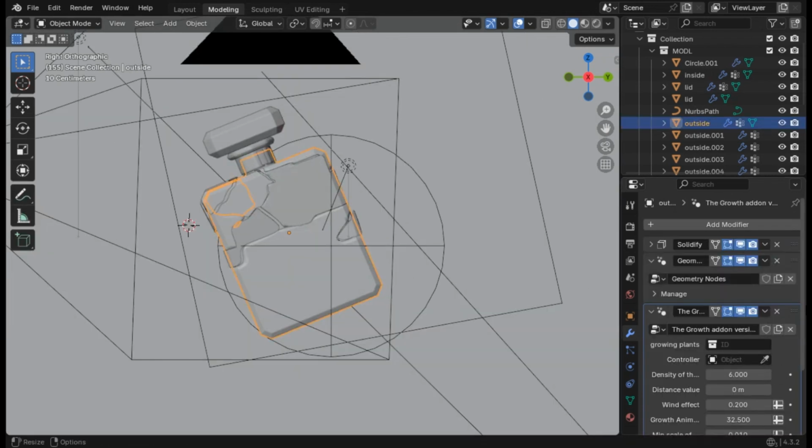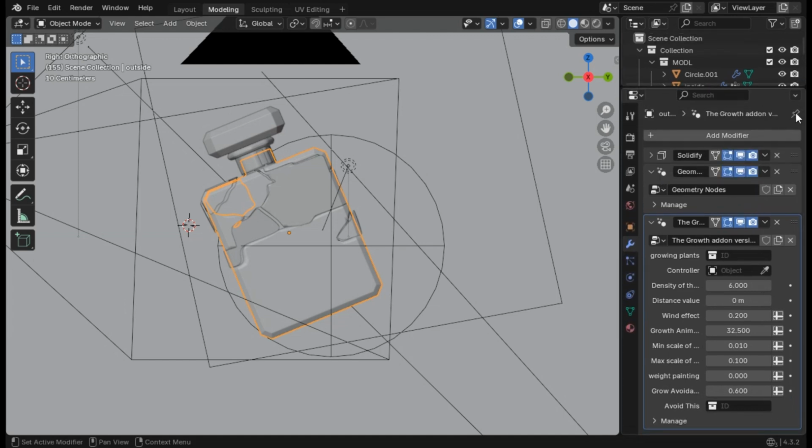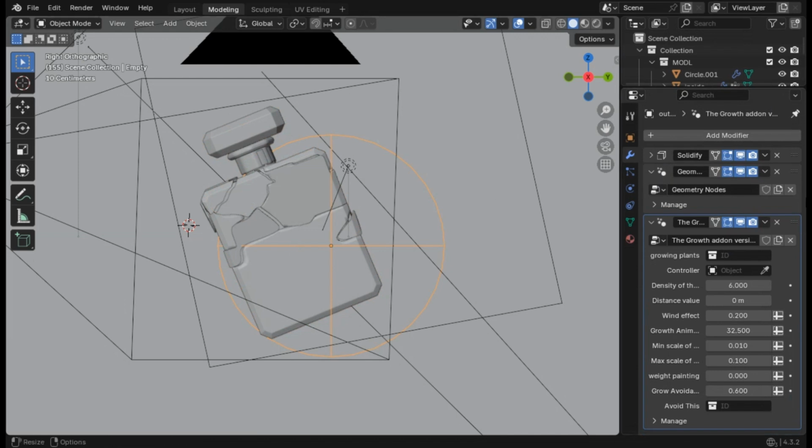So as you can see, it's already here in the modifiers tab. So I'm just going to pin this so that whenever I click another object, it will just stay there. Now there are some filters here, and don't let anything confuse you. I will go through everything here.